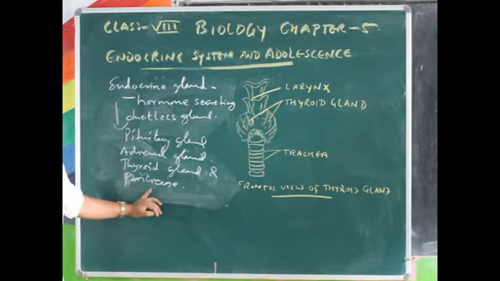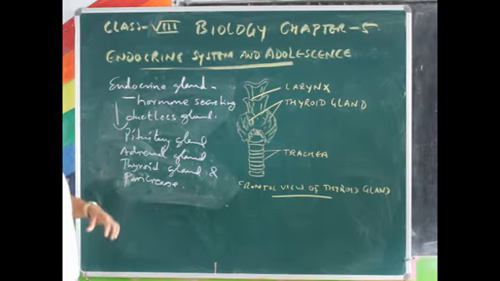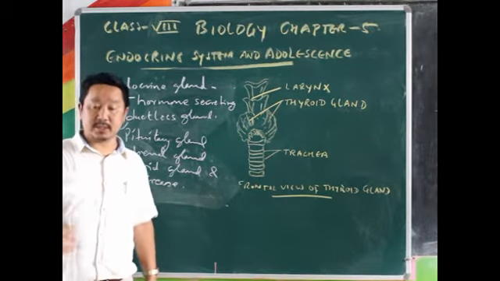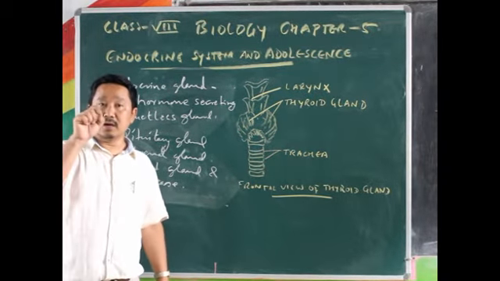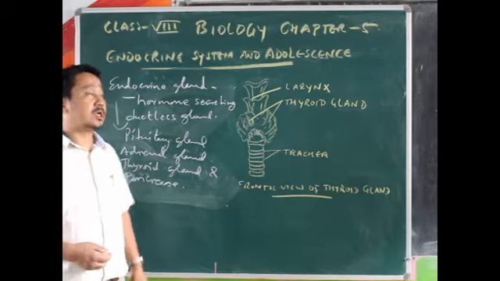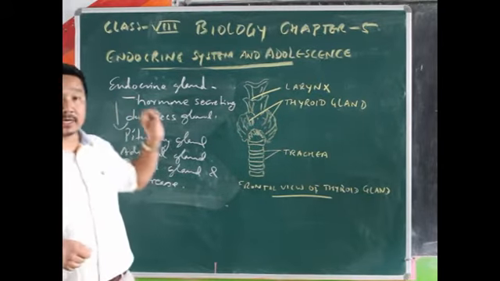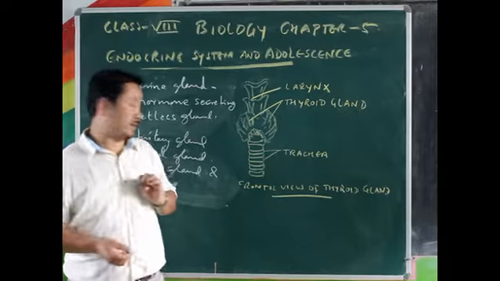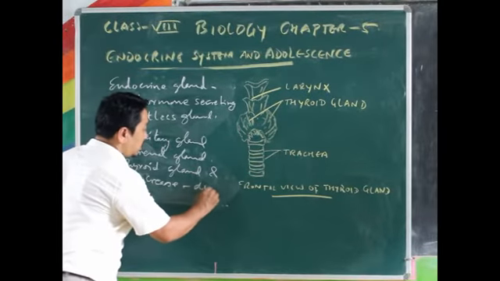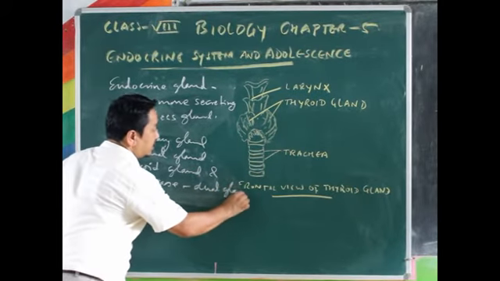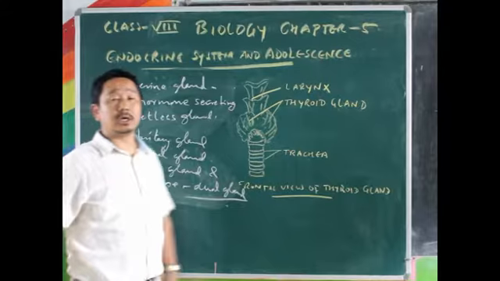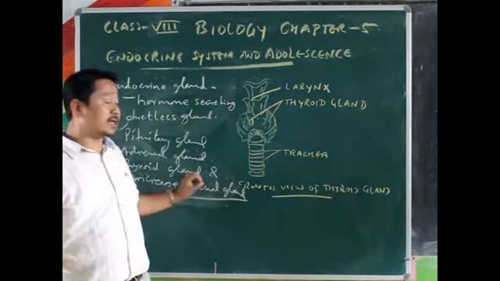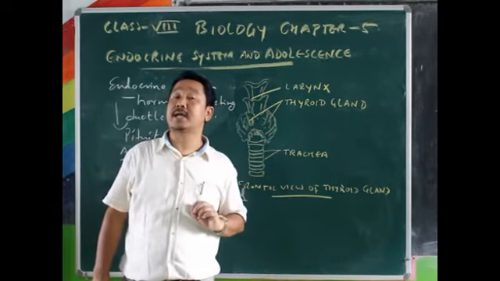Then comes your pancreas. Here near the stomach, there is a gland called pancreas, which is also an endocrine gland. But remember, pancreas is a dual gland. Pancreas is also called a dual gland. Why? Because it contains both exocrine and endocrine glands.